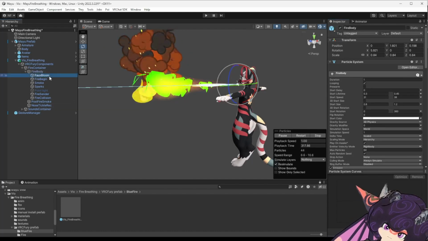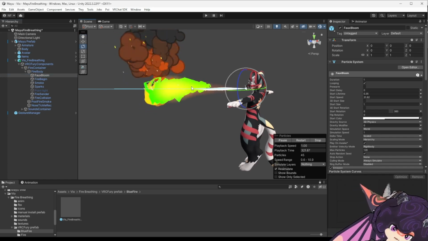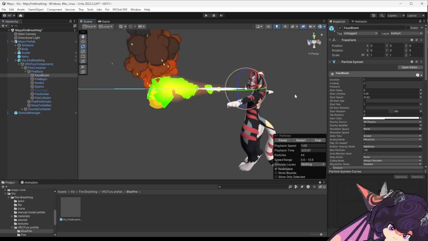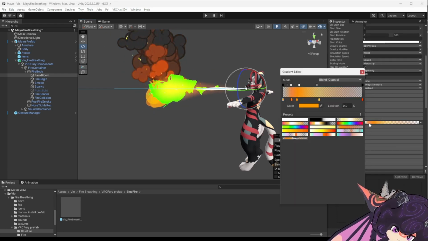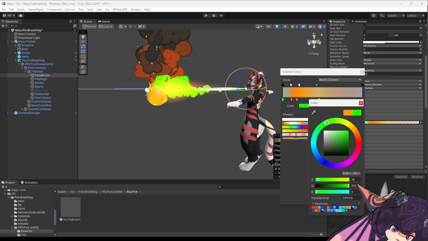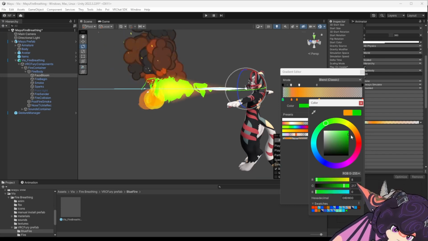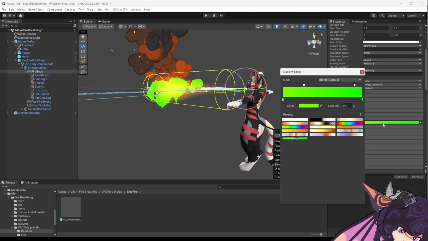Cool. Next, faux bloom. That's this faint, slight, fake bloom that you can see around the fire. Let's change that to sort of the color we picked for orange.